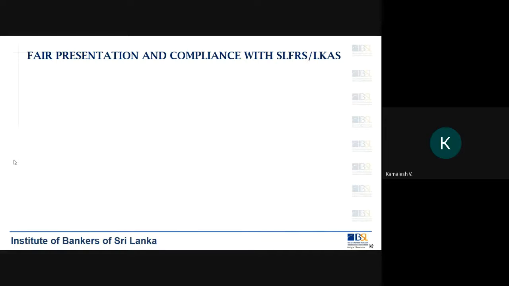So the 2 sets of accounting standards, you might adopt certain SLFRSs or certain LKSs. All those have to be complied with. You can't exclude anything and prepare financial statements. Okay, if you are adopting an accounting standard, that has to be adopted in full. You can't take half of it and do the balance as you like.